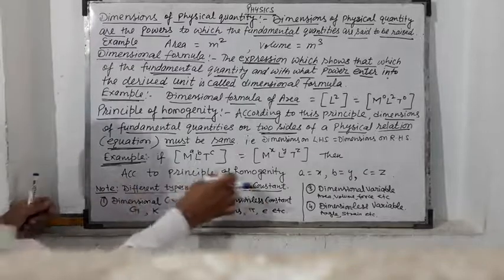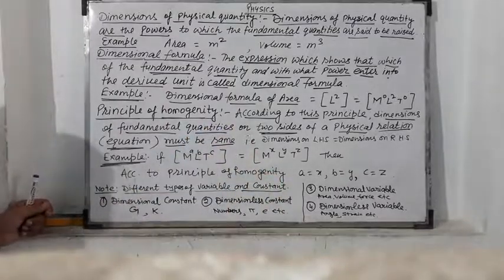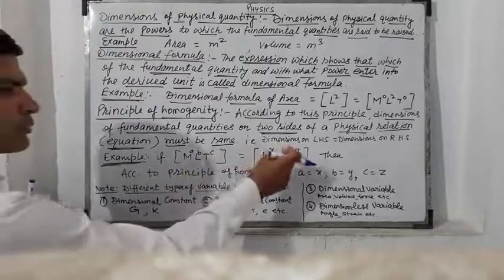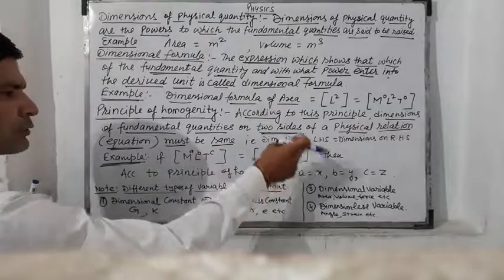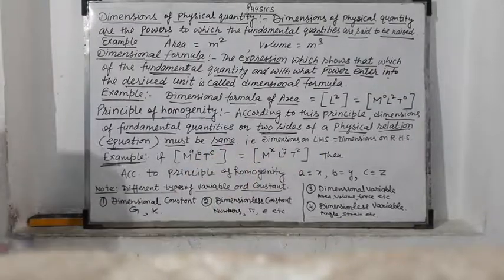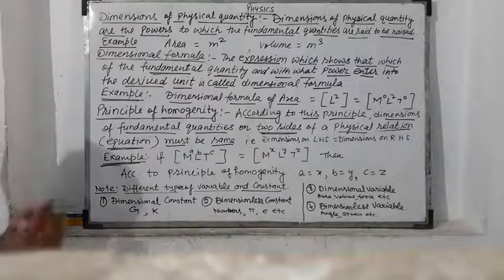Then according to the principle of homogeneity, a is equal to x, b is equal to y, c is equal to z. Then this relation is true, otherwise not.